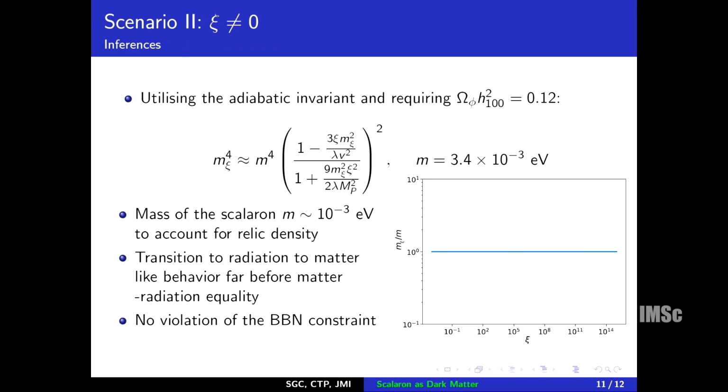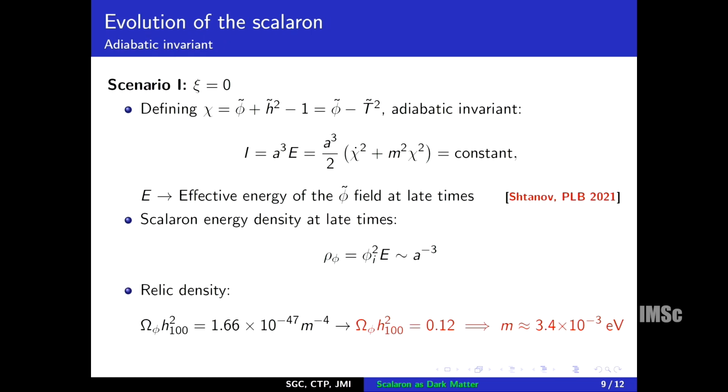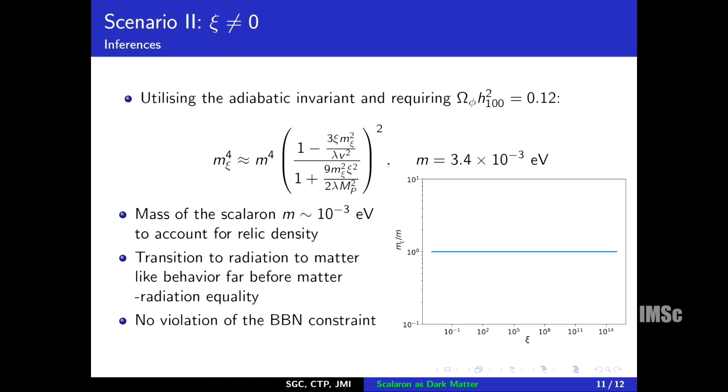Okay, now all this case is for xi equal to 0, which is the simplest case. All the results can be extended to the case where the non-minimal coupling is not equal to 0. And in this case, if we again demand the relic density to be 0.12, the mass of the field comes out to be this. This is a transcendental equation. However, we can find the root of this, and as we can see, the mass doesn't change for the allowed range of xi. So even with the non-minimal coupling, the mass comes out to be of the order of 10 to the power minus 3 electron volt, and there is a transition from radiation to matter-like behavior far before matter-radiation equality, and no violation of BBN constraint.